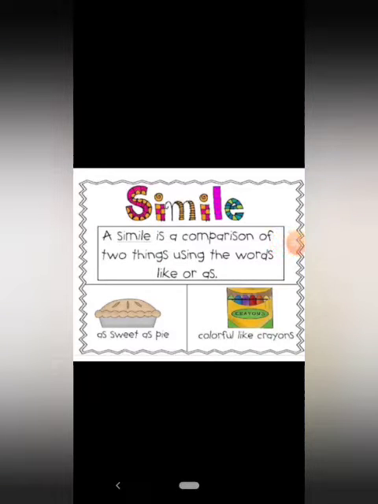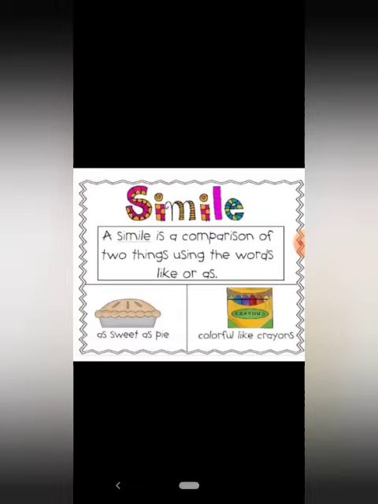The very first one is simile. Simile is a comparison of two things using the words like or as. For example, you can see over here in the picture, as sweet as pie, colorful like crayons.